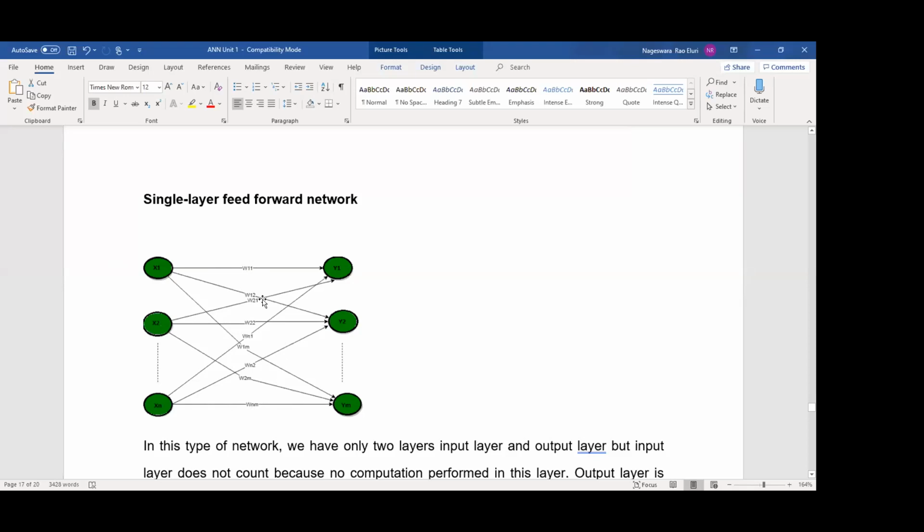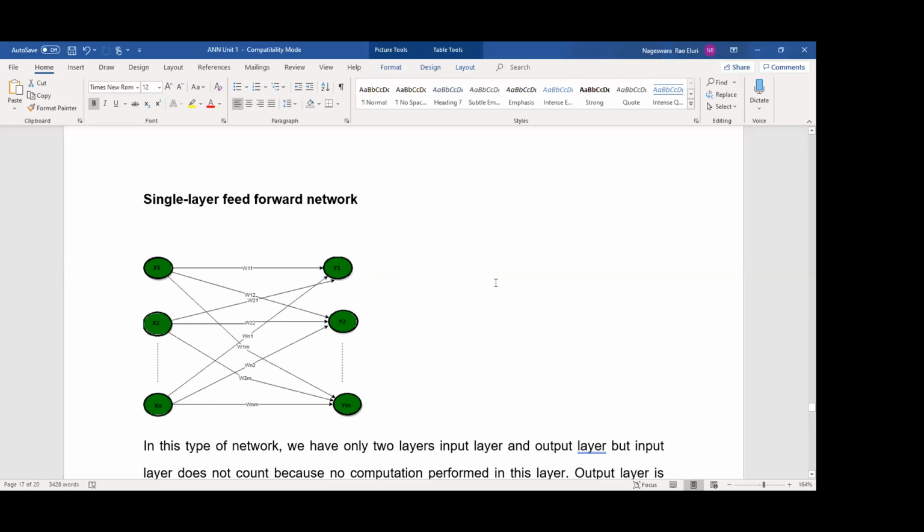If you want to write more explanation in the exam, you can write: x1 is connected to y1, y2, up to ym. Okay, x1 is connected to y1 using the weight w11, always carrying the weight, like that you can write. Okay, so now try to understand what is interconnection. Okay, and here it is only feed forward. So we are forwarding the values from x1 to y1, and y1 calculates, and if there is any other layer in the network, it will forward the values to that layer.